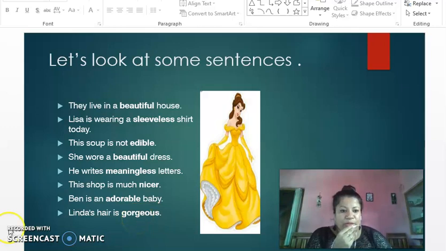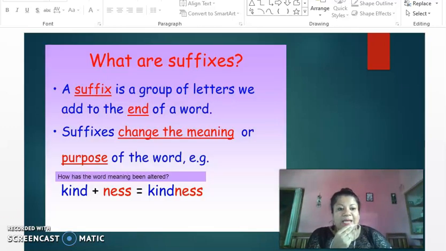Now going on, today's topic is about suffixes. What are suffixes? We have also learned this in our previous classes, just a few weeks ago. A suffix is a group of letters we add to the end of a word. For example, over here, kind. Kind is your word. Ness becomes your suffix. So over here, kindness is your new word.